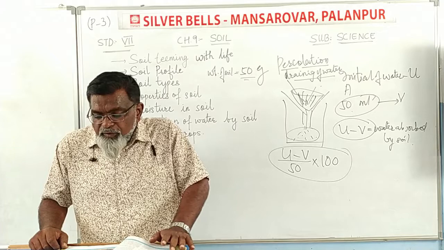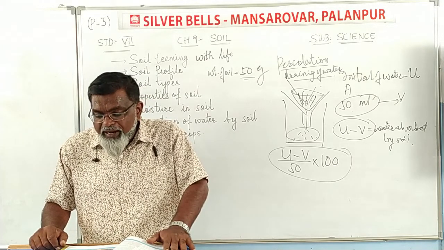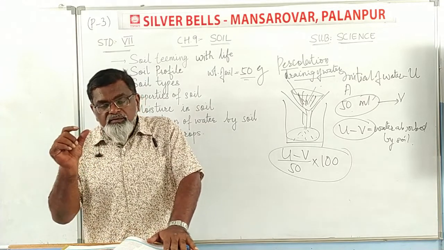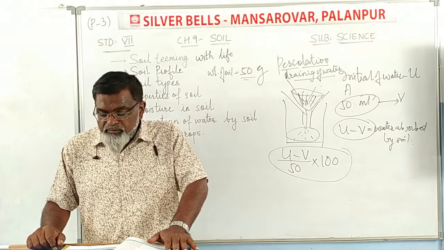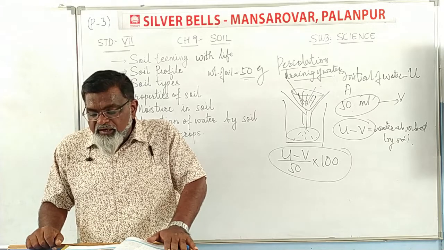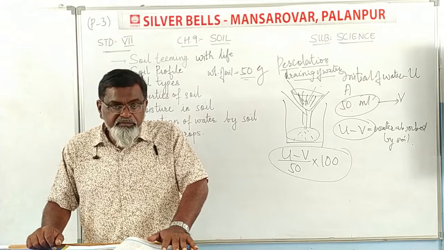For paddy, what do you mean by paddy? Paddy is a term related to rice. For paddy, soils rich in clay and organic matter and having a good capacity to retain water are ideal.